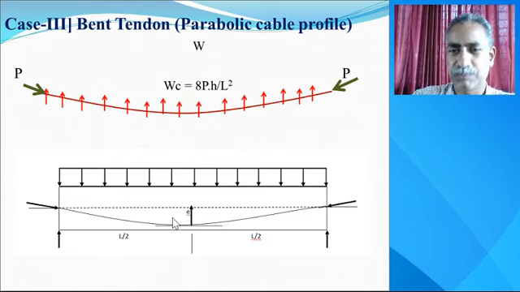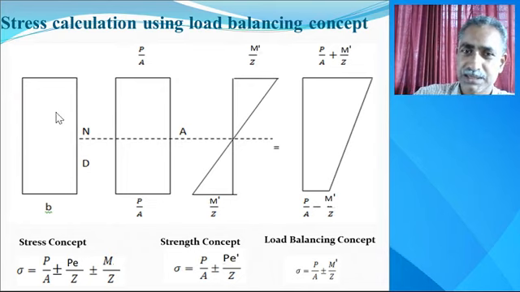Now, in the load balancing concept, this is the truss calculation. Here this is the cross section. Again, in all these three cases, P by A is the same.